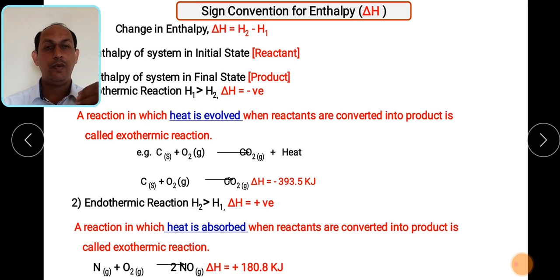So whenever, for nitrogen, here must be N2 plus O2 gives twice NO. So delta H is having plus 180.8 kilojoules. So whenever there is a plus sign, what we must understand, this particular process is endothermic.